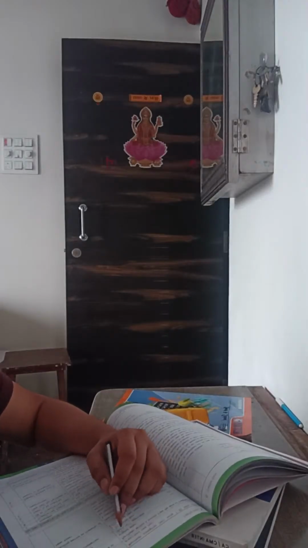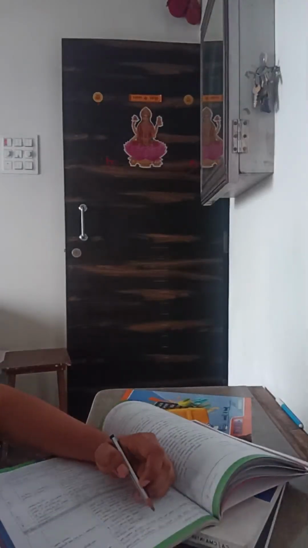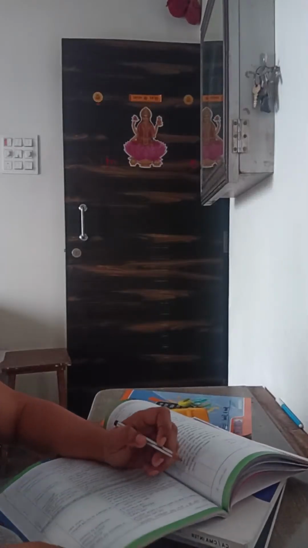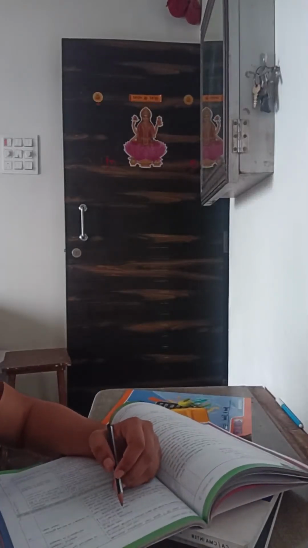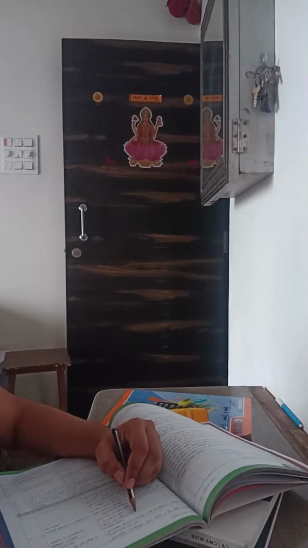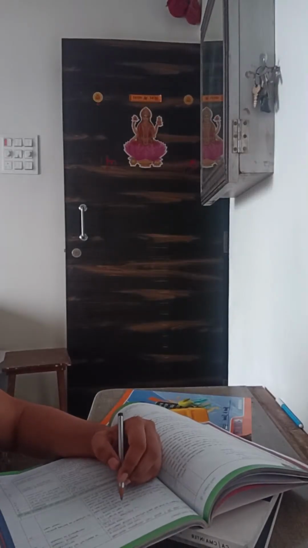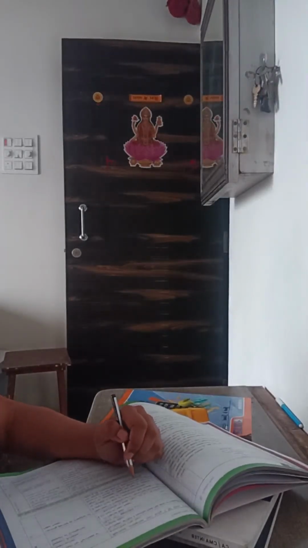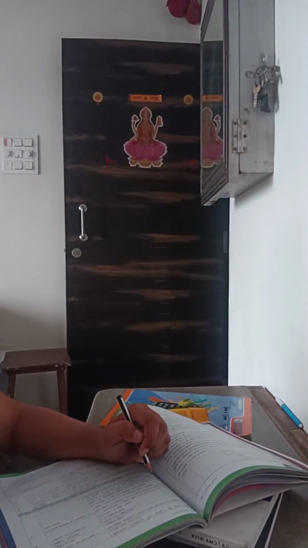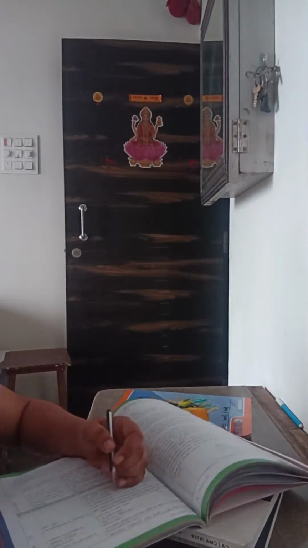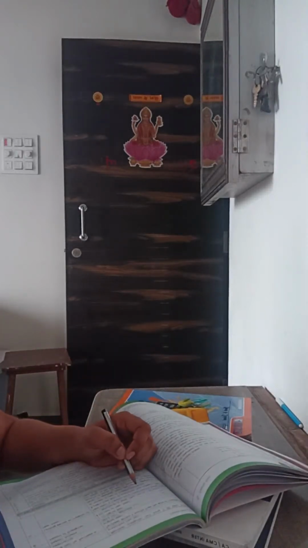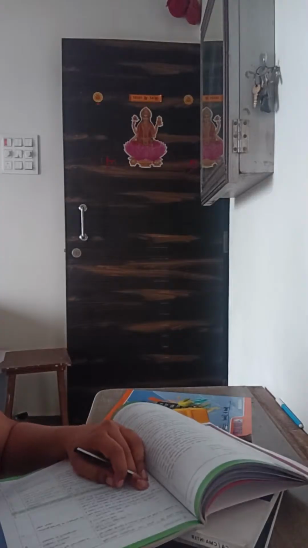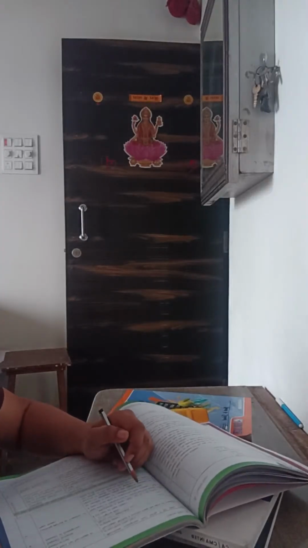Now the time limit for the purchase or construction is within 6 months from the date of the transfer of the original asset. Deposit scheme: CGS not applicable. The exemption is the capital gain or the cost of the new asset, whichever is lower, maximum 50 lakhs. Then the locking period: if the new asset is transferred or converted into money within 5 years from the date of the acquisition,